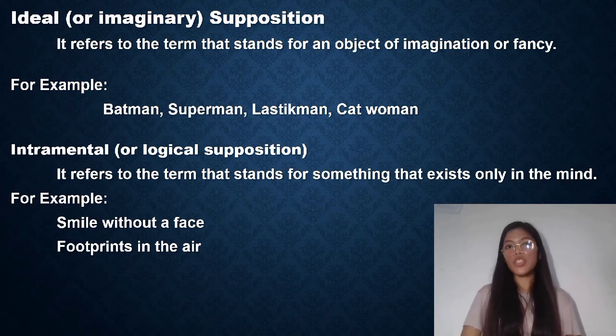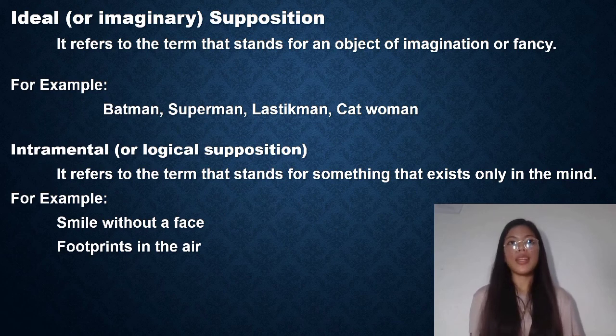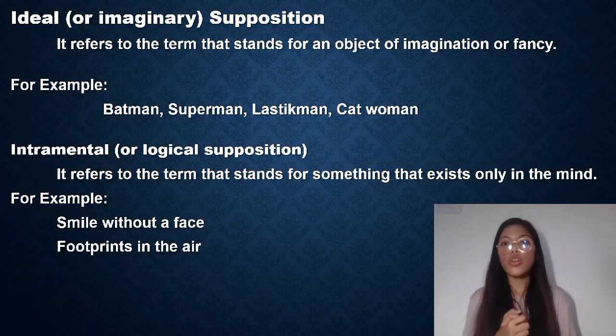Second, ideal or imaginary supposition. It refers to the term that stands for an object of imagination or fancy. All this means is that we intend the words to stand for something unreal existing in the imagination. For example, Batman, Superman, Plastic Man, and Catwoman. These examples are ideal or imaginary supposition because they are not real. They are only existing in our creative imagination.